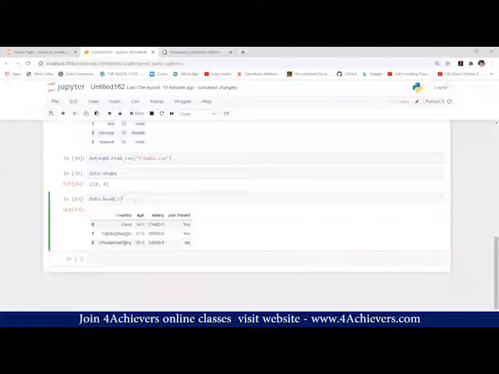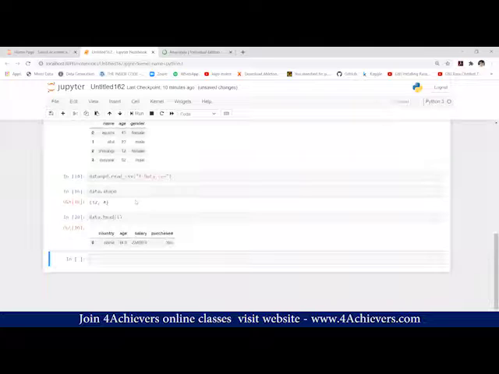Like, if we want to print the last 5 data, then we use tail. But if we give the command data.head minus 5, then it can print the last data maybe.